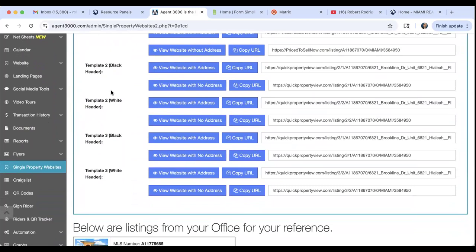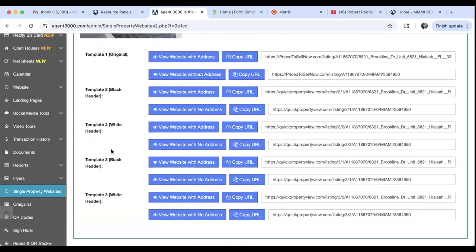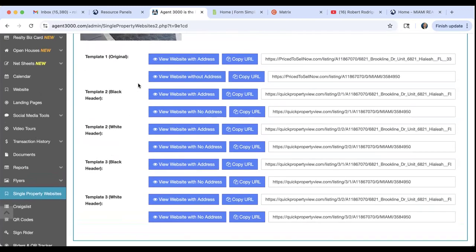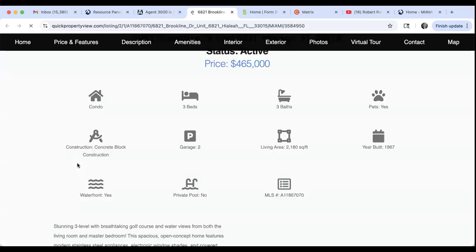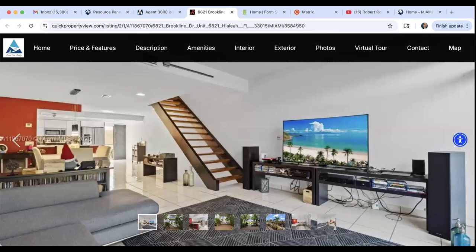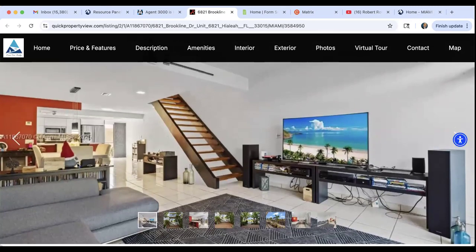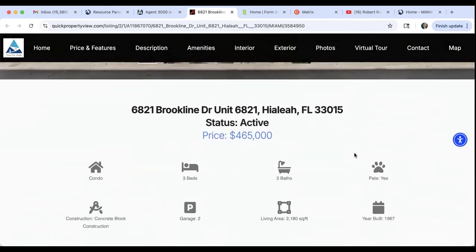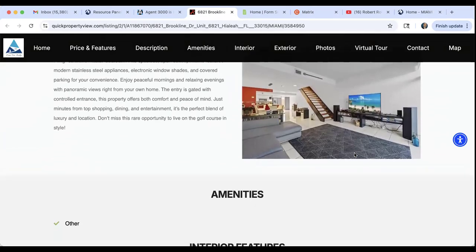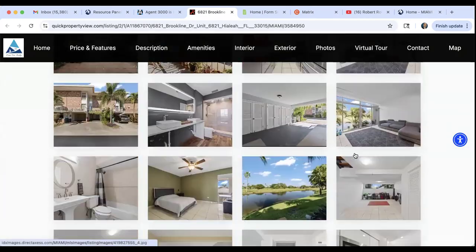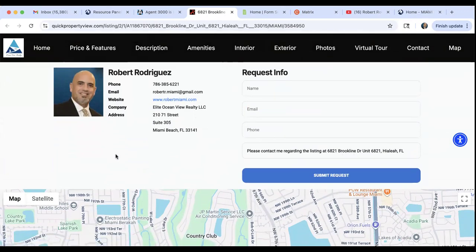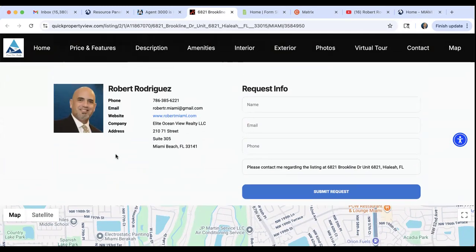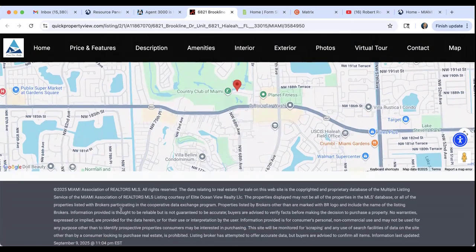All right. So here we have all these templates. We have templates number 1, 2, and 3. I am going to go ahead and show you template number 2 in black. And check it out, guys. Just with a click of a button, you now have a website with all the photos and all the details of the listing ready to share with your clients. In just a matter of minutes, you can go ahead and produce a website, send it over to your client and say, look at the listing website that we just created.